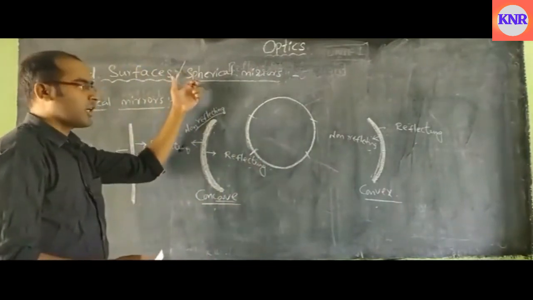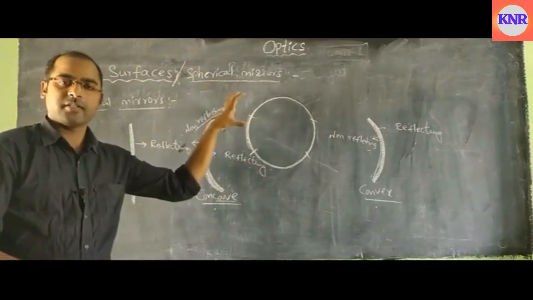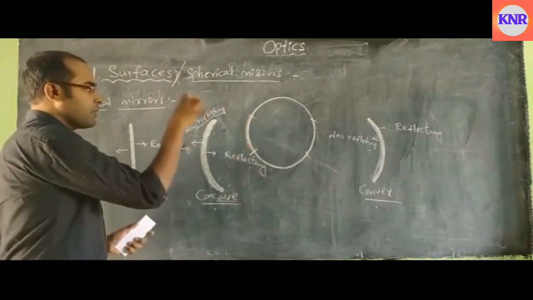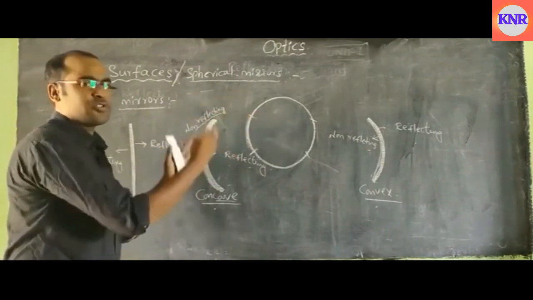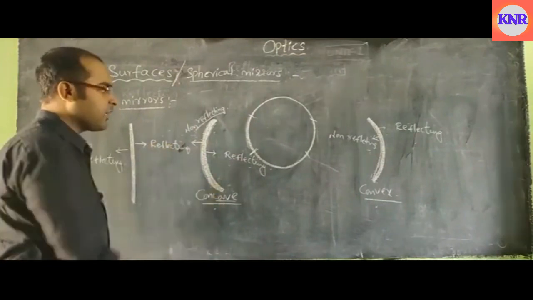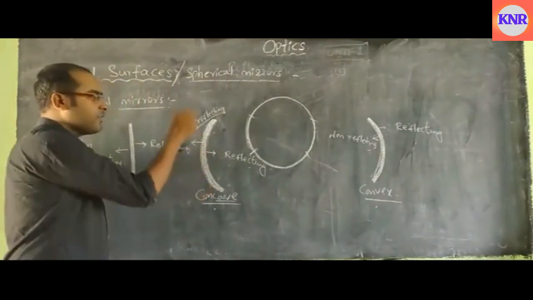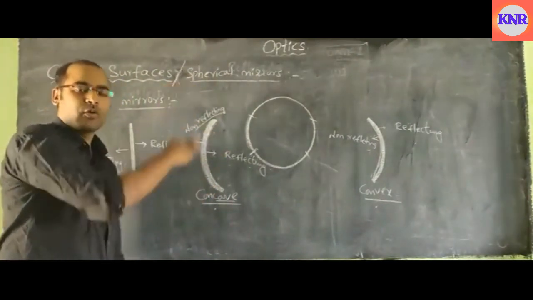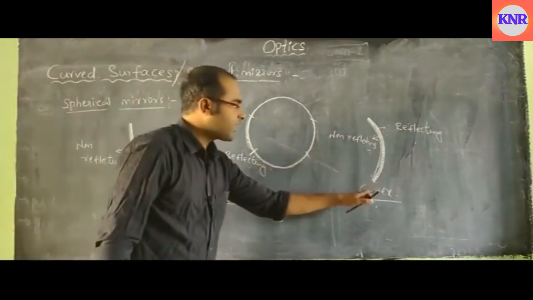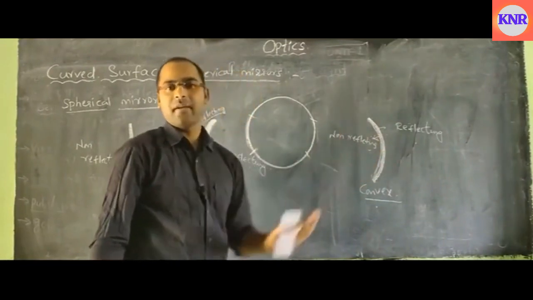Now, spherical mirrors are those which are obtained from a hollow sphere, and from that we can prepare two types of spherical mirrors. One is the concave mirror, one is the convex mirror. If the reflecting surface is curved inward, that is called a concave mirror. If the reflecting surface is curved outward, that is called a convex mirror.